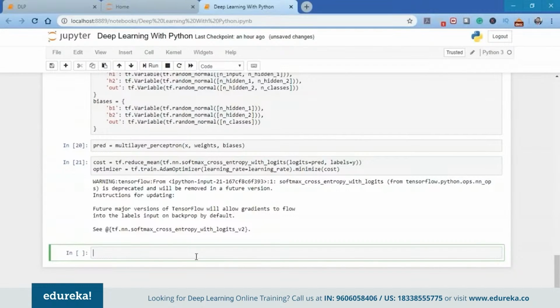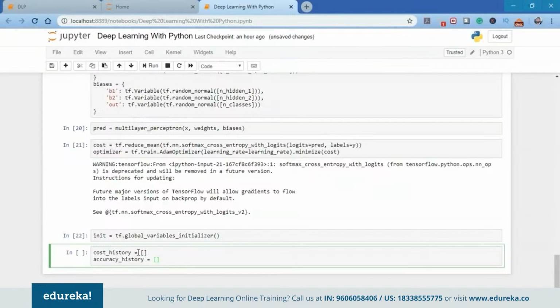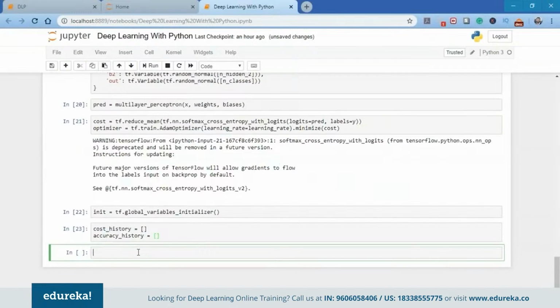So once again, what we're going to do is initialize all the variables. So we're going to use the tf.global_variables_initializer. Then again, we're going to create an empty list to store the cost history and the accuracy history so as to keep track of whether our deep neural network is working in the right direction or not.